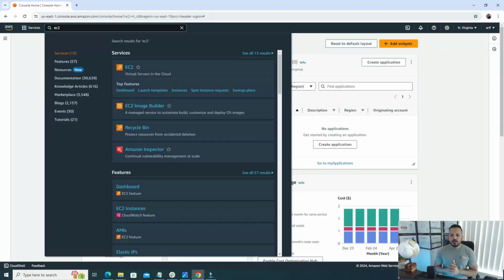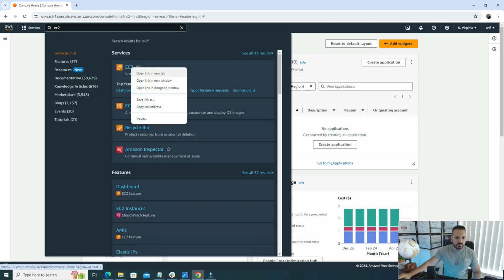So without further delay, let's explore these three most critical AWS services that we must need to know. All right, so I have logged into my personal AWS account. From here, we're gonna explore all the three core services that I talked about earlier. The first service we must need to know in AWS is AWS EC2. EC2 stands for Elastic Compute Cloud. So whenever in the AWS platform we are talking about servers, mainly we are referring to AWS EC2. This is one of the major services that we must need to know if we really want to learn AWS and want to deploy applications on the AWS platform.